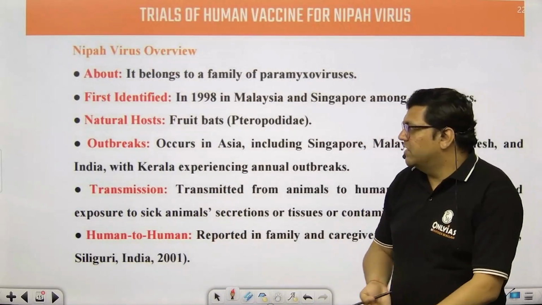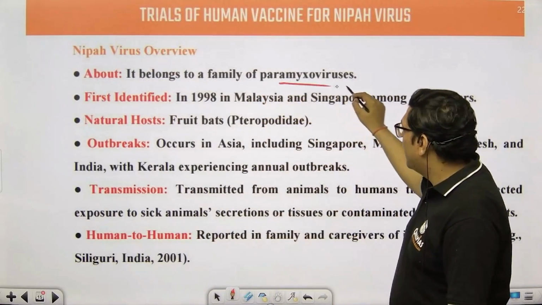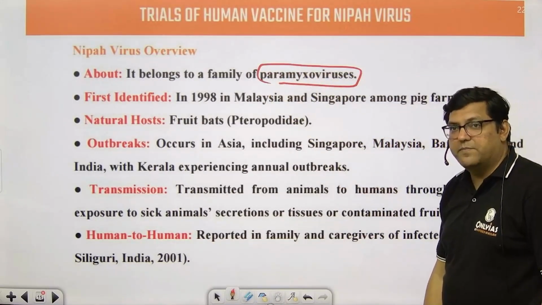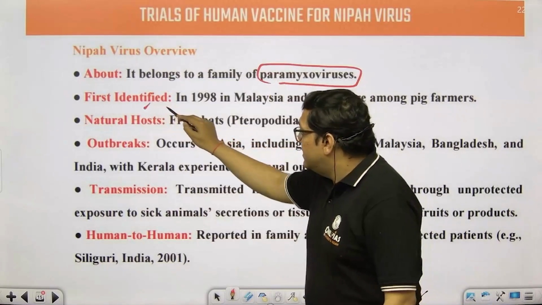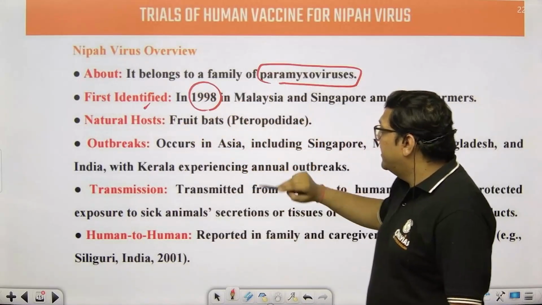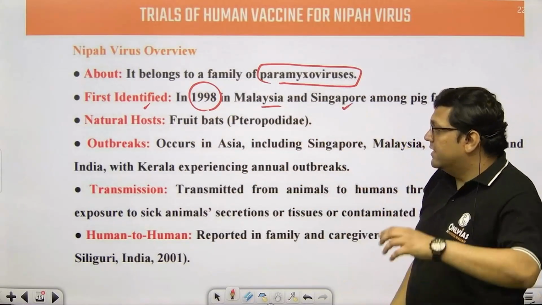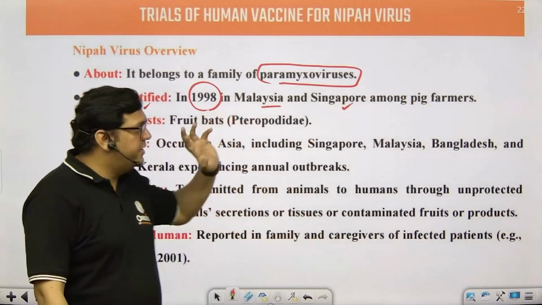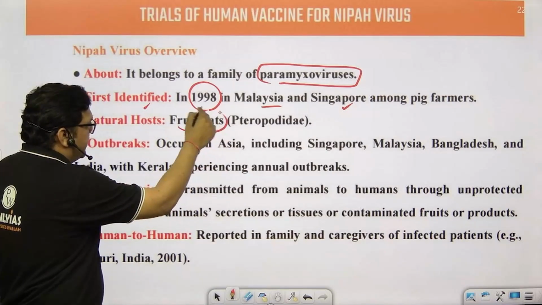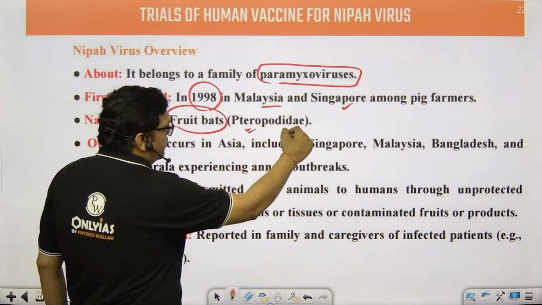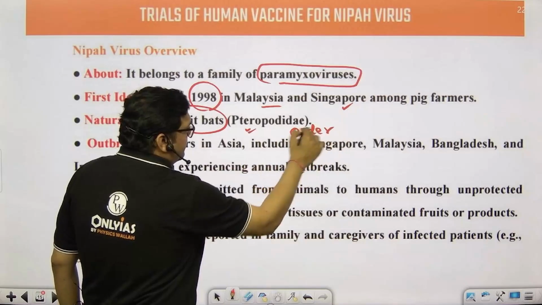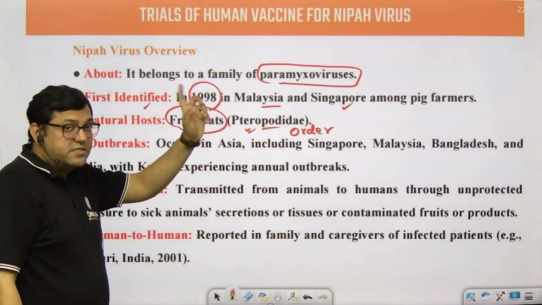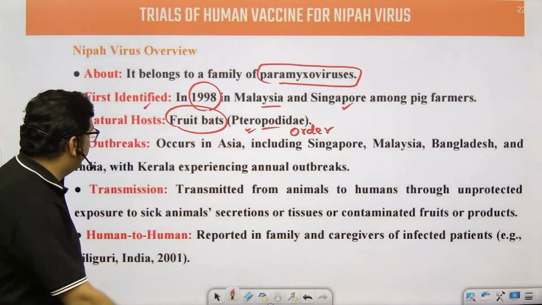This can be a possible question, that it is basically belonging to the family of viruses called paramyxoviruses. Paramyxoviruses. The first case was identified in 1998, Malaysia, Singapore. The name of the village was Nipah. That is why the name has been given here. Okay, Nipah virus. It is basically caused by the fruit bats, and this is the order of the fruit bats. Order, basically it's not the species name, it is the group of bats, right?